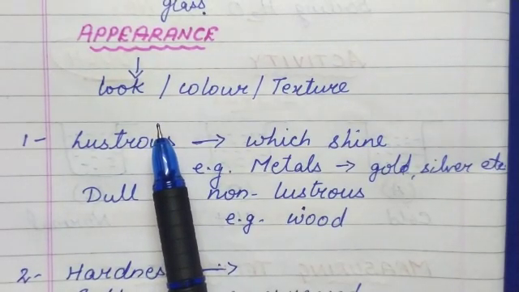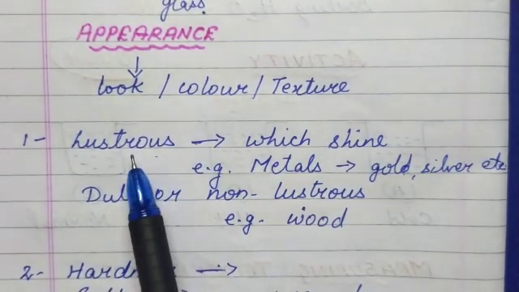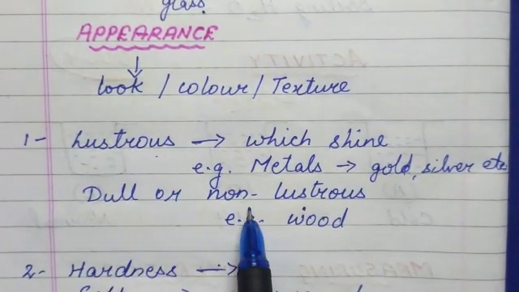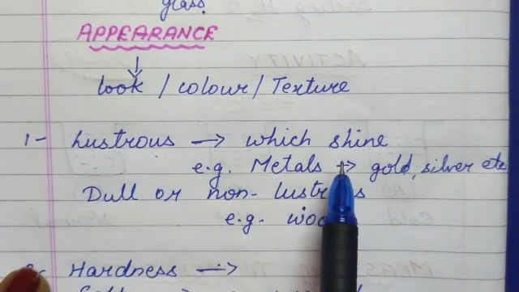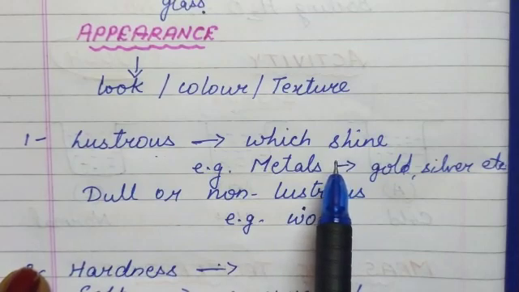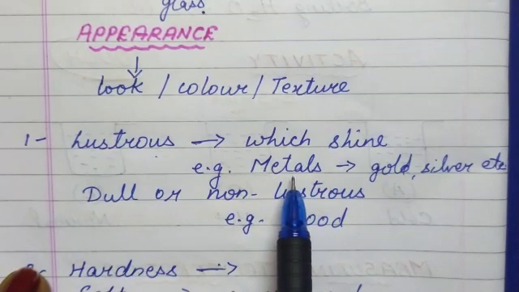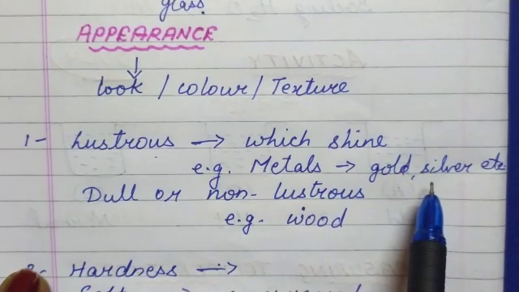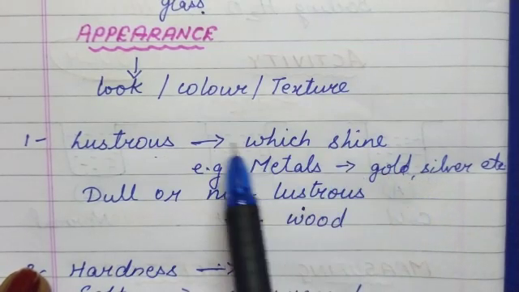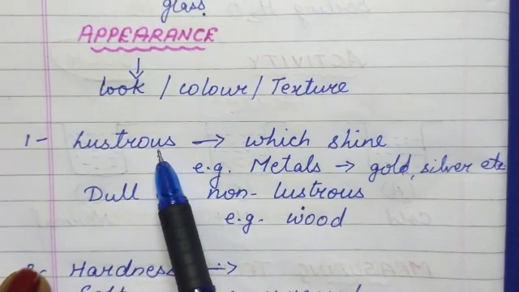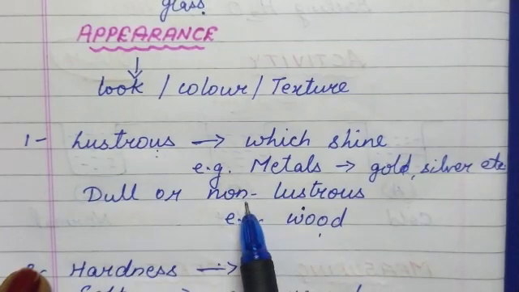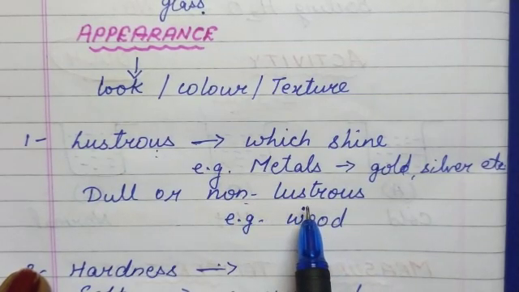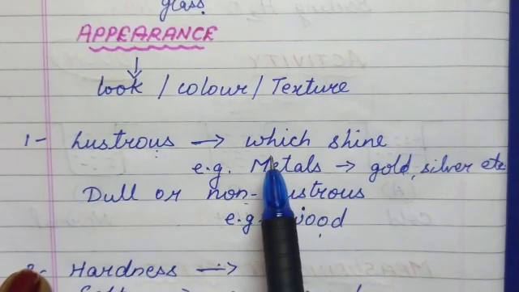Now in appearance, first of all we come to lustrous or non-lustrous. What do you mean by lustrous? Lustrous means any object which has got shine on them, which shines. They are called lustrous. For example, metals, all the metals, gold, silver, aluminium, platinum, they all are lustrous. There are some materials like wood which are very dull. They are called non-lustrous. So non-lustrous means which do not have any shine, and lustrous means which shine.